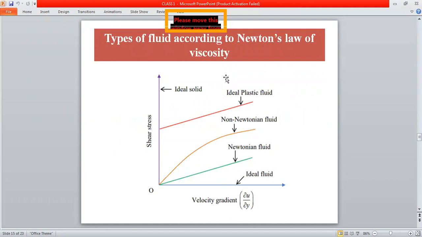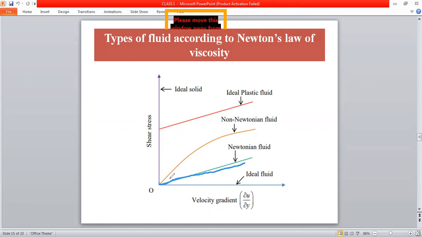The fluid which obeys Newton's law of viscosity is known as a Newtonian fluid. In this graph, the x-axis has velocity gradient and the y-axis has shear stress. The shear stress is directly proportional to the velocity gradient, that is a Newtonian fluid, with a linear relationship.